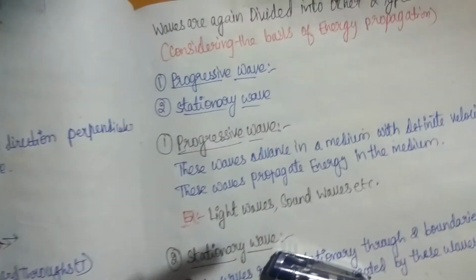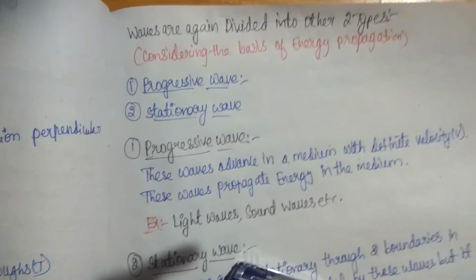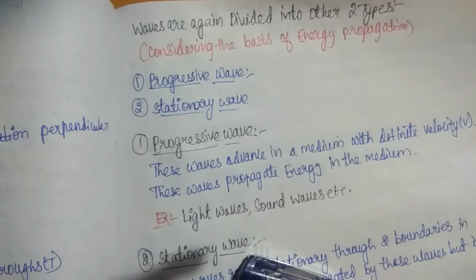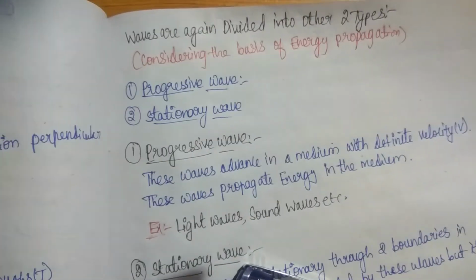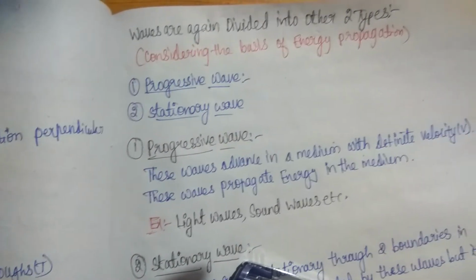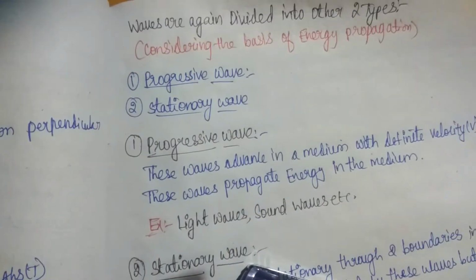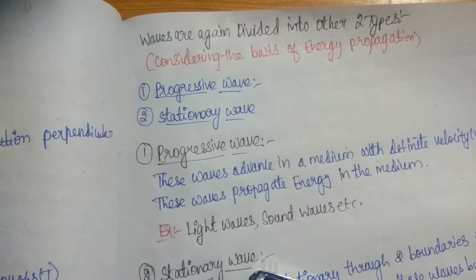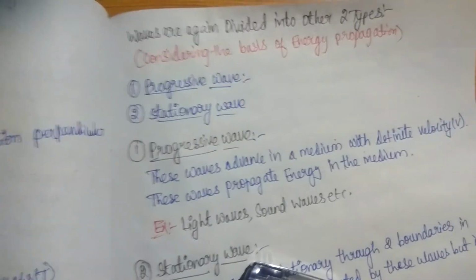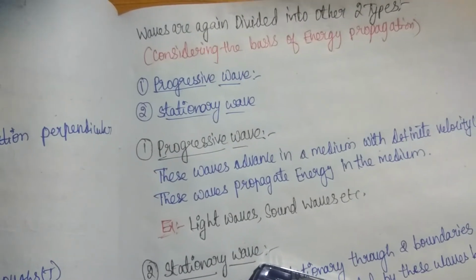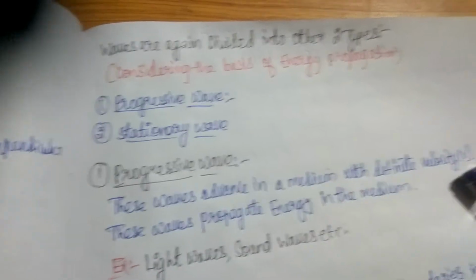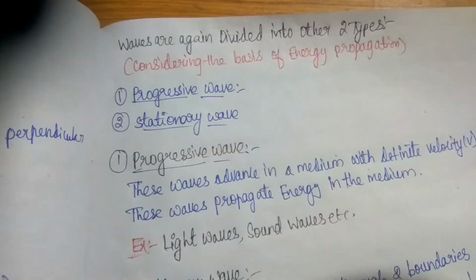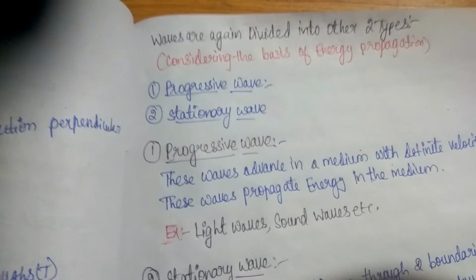Waves are again divided into two other types, this time on the basis of energy propagation. Number one is the progressive wave, and number two is the stationary wave.